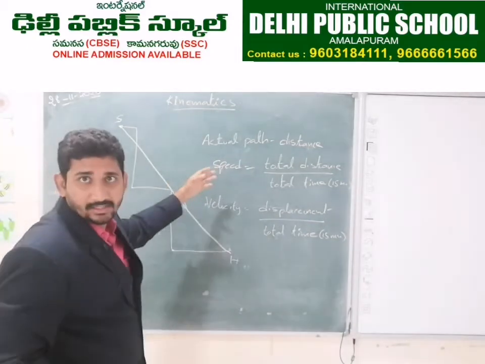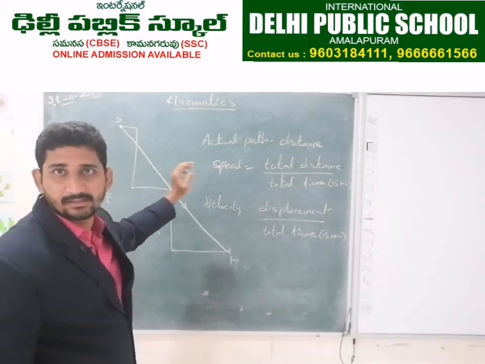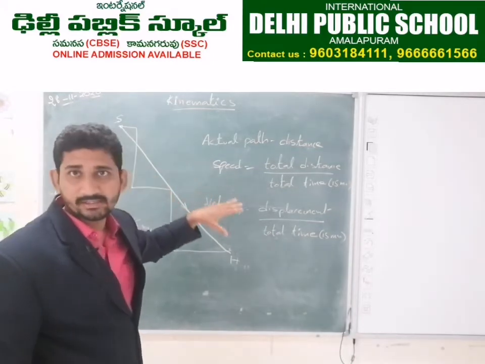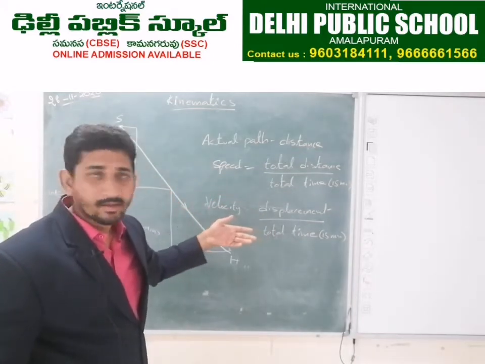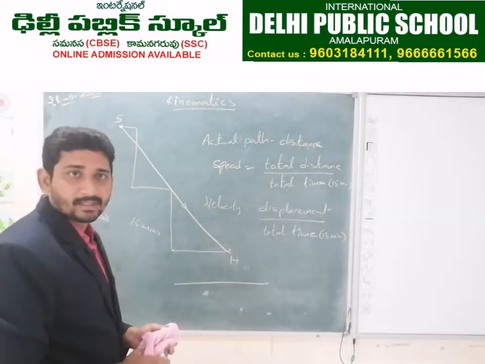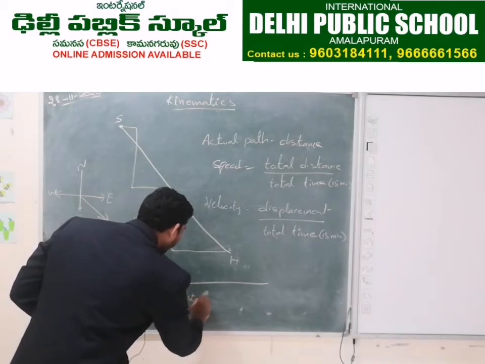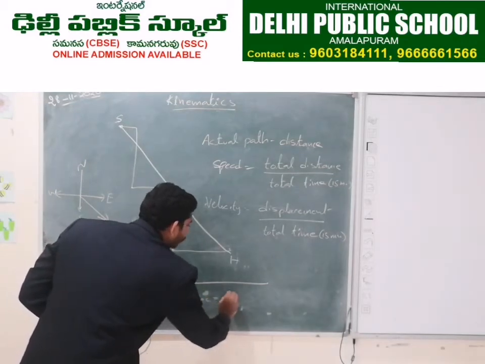But what is the difference between speed and velocity? There is a difference in path. Distance is more, displacement is less. In which case are both the distance and displacement the same? When the object is traveling in a straight line, then the distance is equal to displacement.